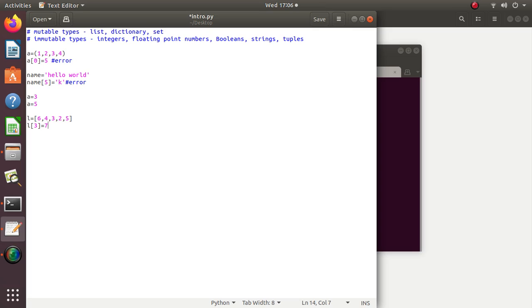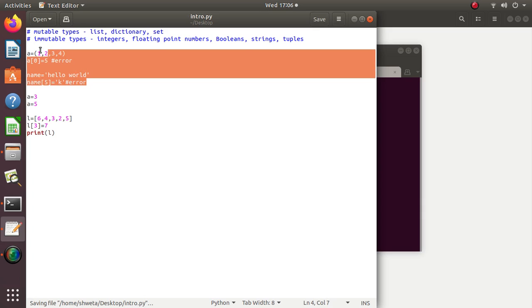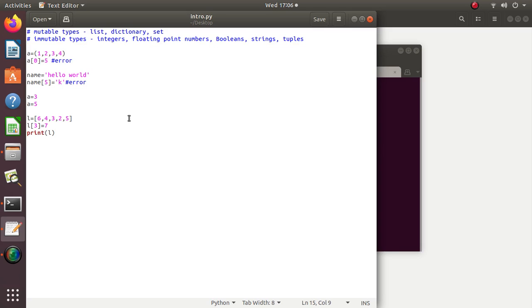So now if I print this list, it will not give error. Here these two lines will give error. So my execution will stop here itself.